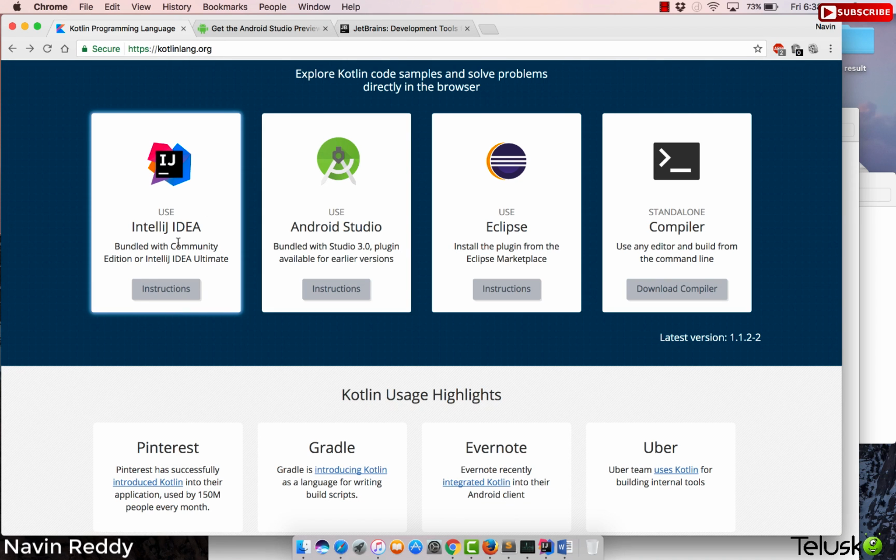So you can download IntelliJ. Again, we'll see in the next video how to download and use all these platforms. Now, after Android Studio 3.0, you can directly use Kotlin. So Kotlin is an inbuilt part of Android Studio 3.0 now. Initially, if you're using 2.3 or 2, you have to install a Kotlin plugin, but now it is coming inbuilt. But then the question arises, do we have Android Studio 3.0 now?